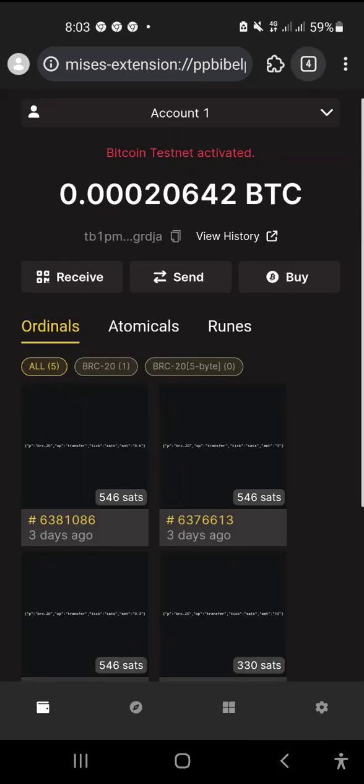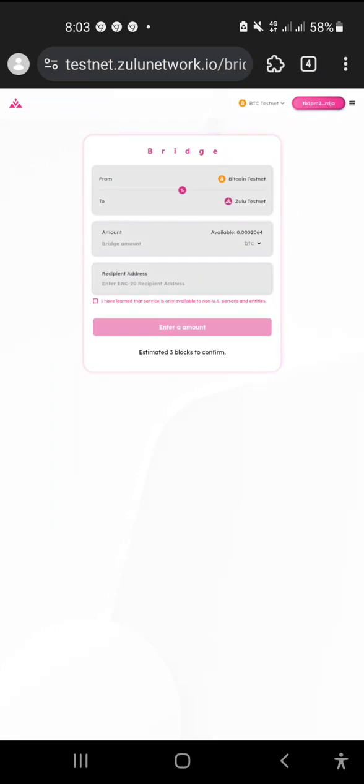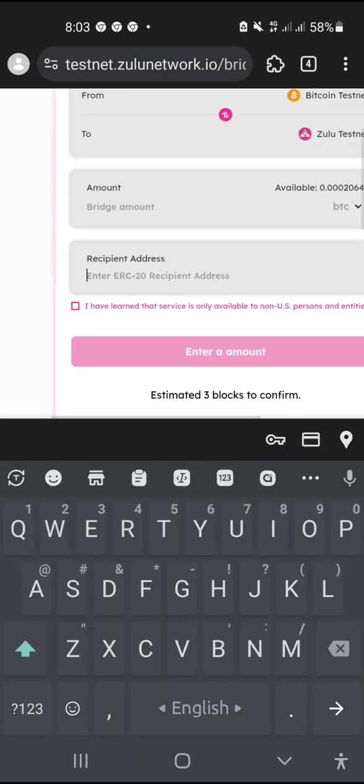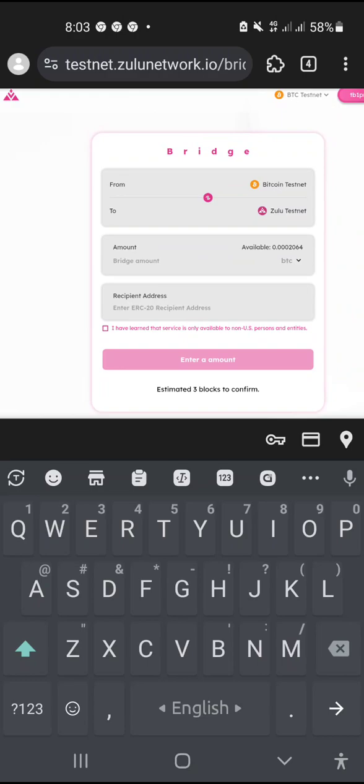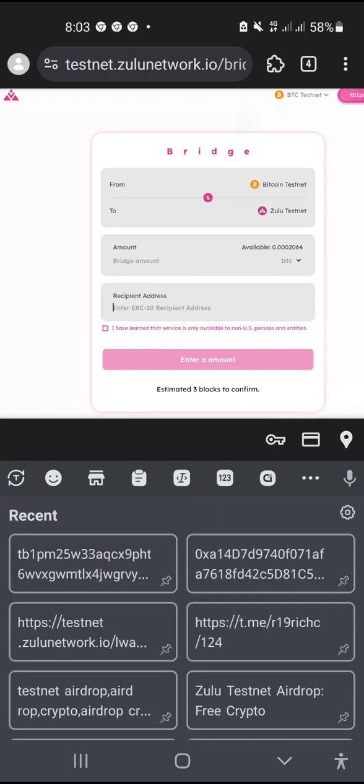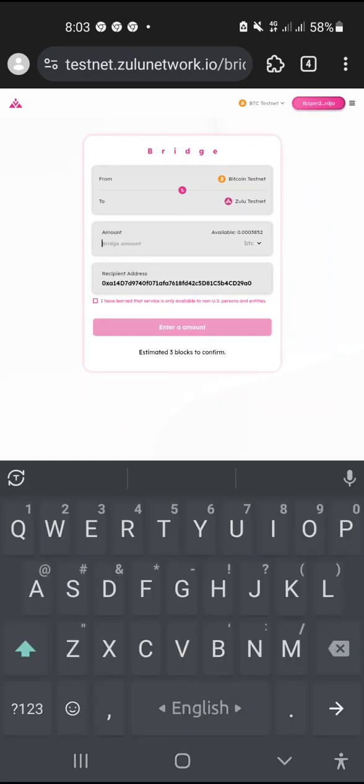Okay, so now come into this website and put your MetaMask wallet here, because you are doing a bridge here, from one network to another network, BTC to Zulu. Zulu is maybe a cryptocurrency that is based on another network that is the opposite of Bitcoin. So therefore, you are doing bridging here. Paste your MetaMask wallet here, you will get your MetaMask wallet address here, and paste it, and do the bridge.